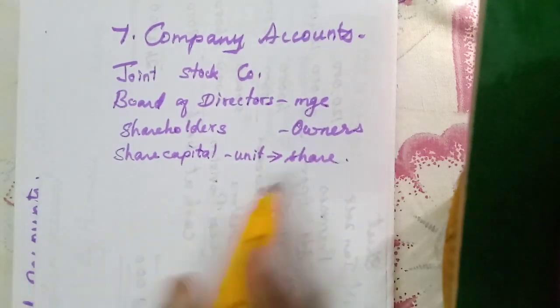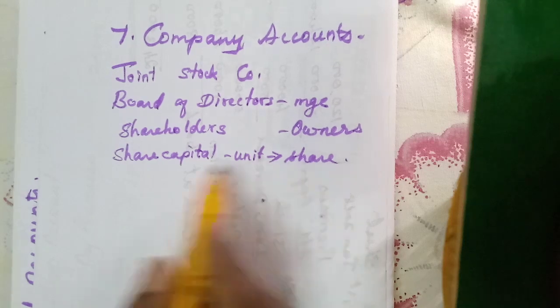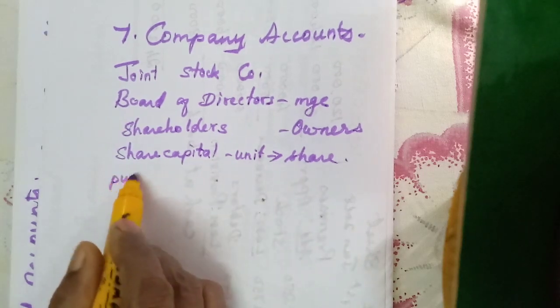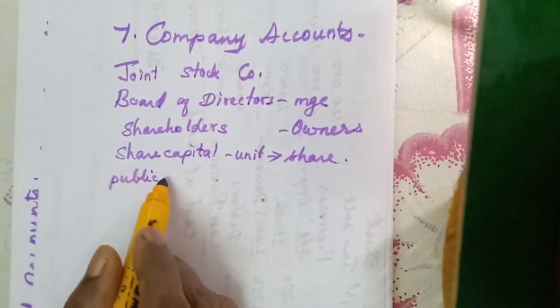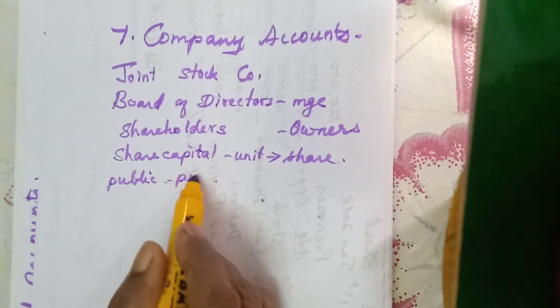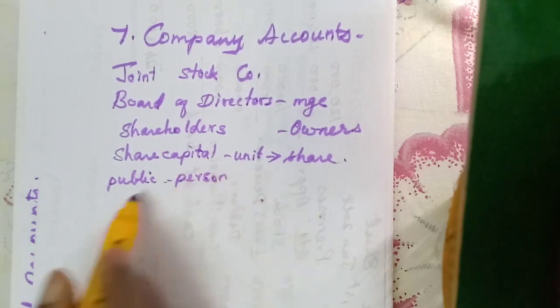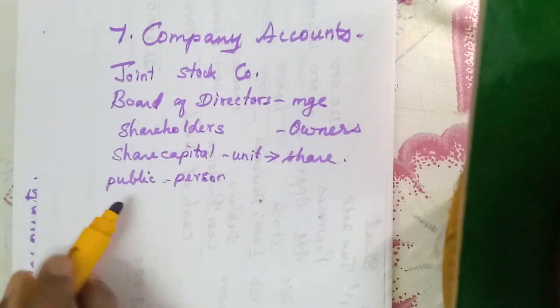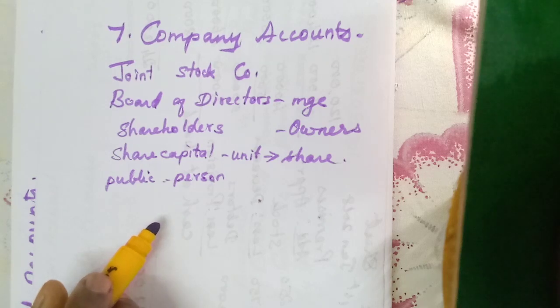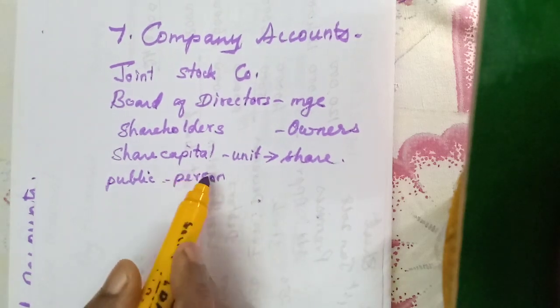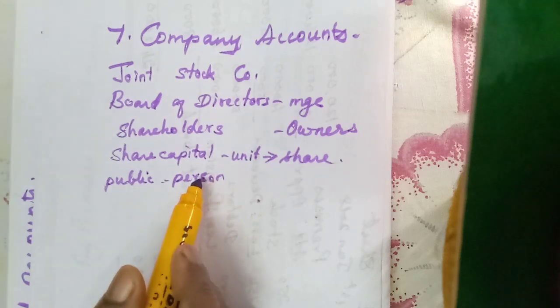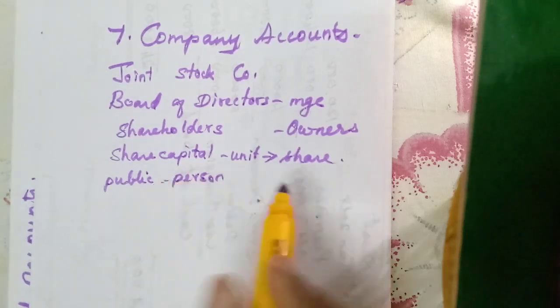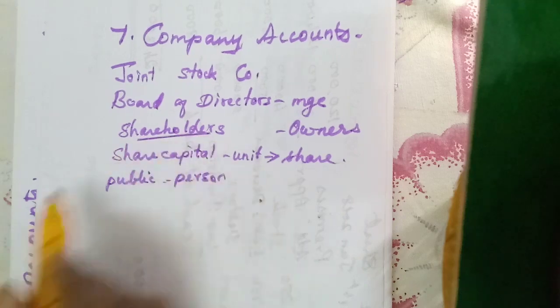That share can be contributed by the general public. That means any person. Any person can contribute to the share capital of a company. That means they purchase the shares of that company that are issued by the company at the beginning. So a person who contributes to the share capital is called a shareholder.